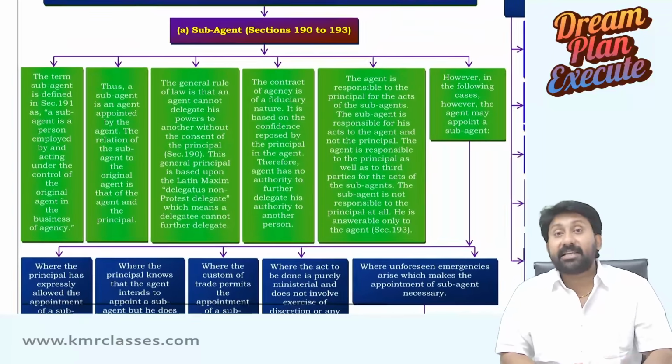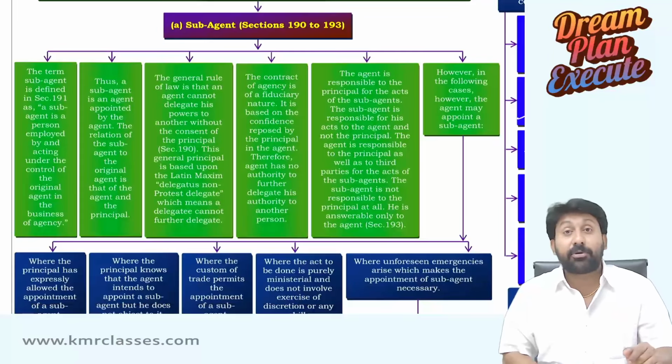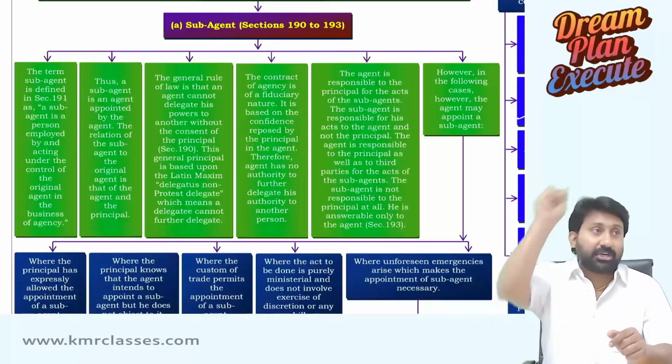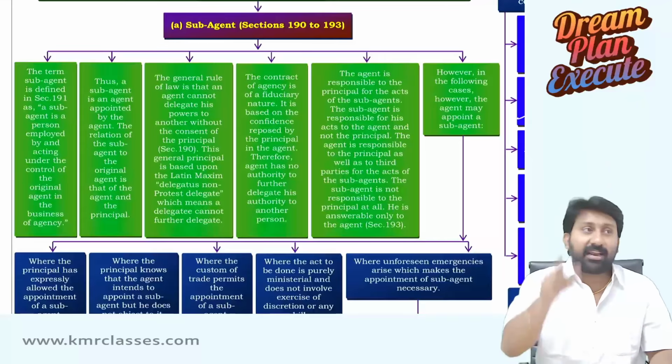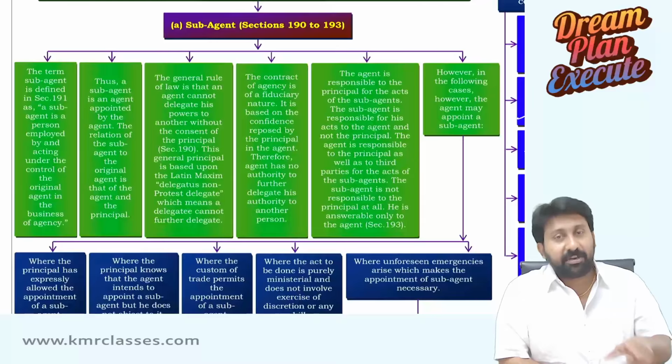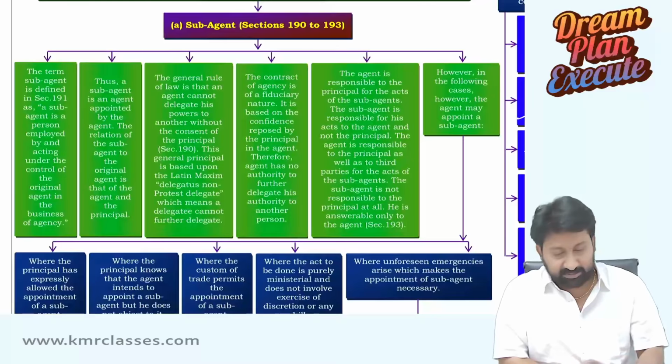See, a sub-agent is an agent of the agent. A substituted agent is another agent of the same principal. Another agent of the same principal. What is the difference? We'll discuss. Let us complete sub-agent first.